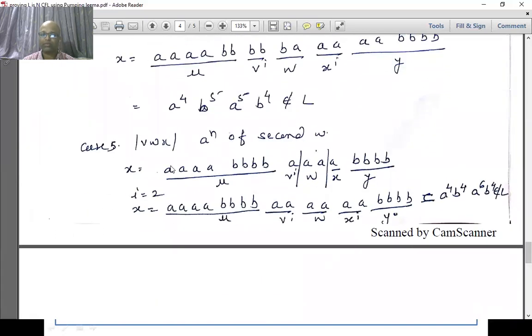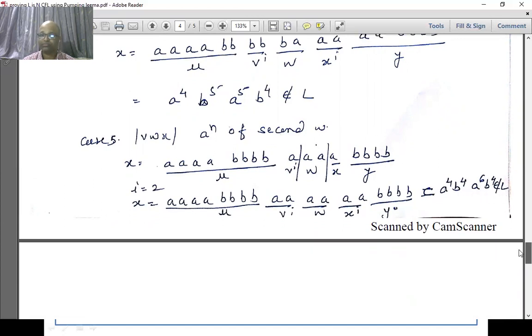What is case number 5? Case number 5 is again the same. We apply this a raised to n entirely in a raised to n in second W. So this is what we followed. So I have this pattern, applying this when pumping up the value of I equal to 2, I'll get this resultant string, where we have 4 A's, 4 B's, and the second half is 6 A's and 4 B's. And strictly this is not in the language.